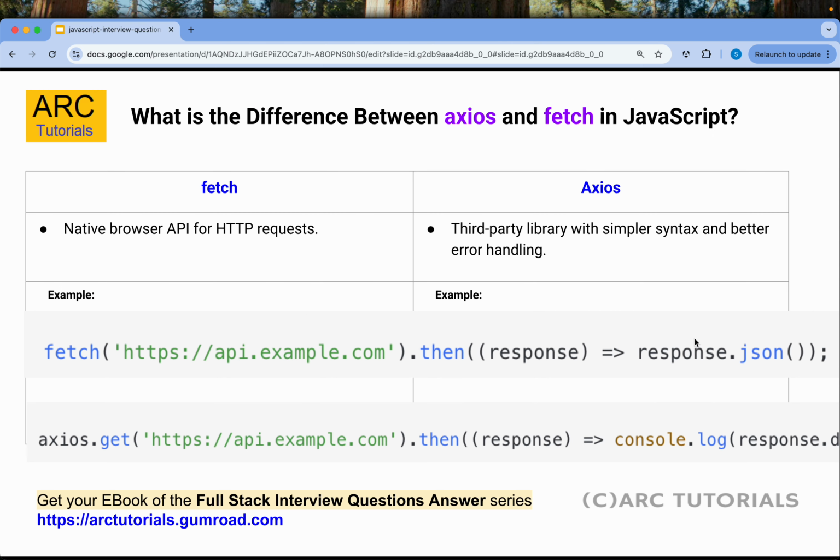What is the difference between Axios and Fetch in JavaScript? Fetch is a native browser API, which means all the modern browsers or the JavaScript itself supports Fetch, which is an inbuilt method to make an API call and get the response. Whereas Axios is a third-party library which has better, simpler syntax, simple way of writing the post, get, passing params, and even better the error handling.